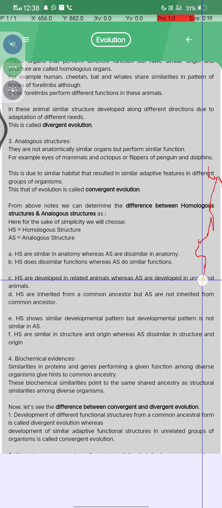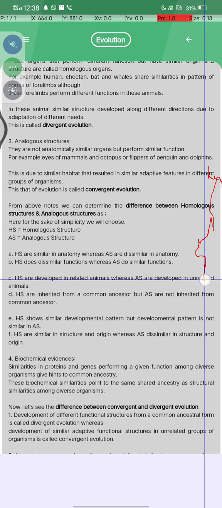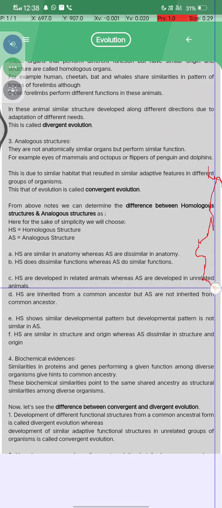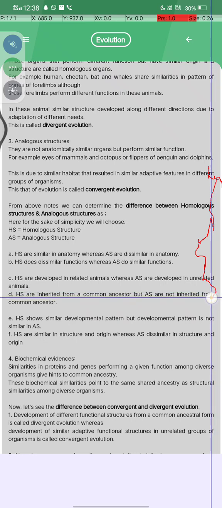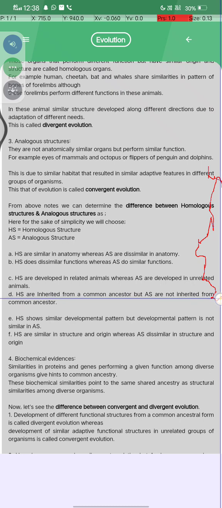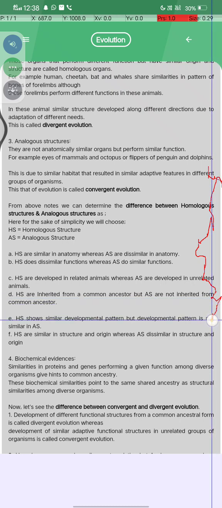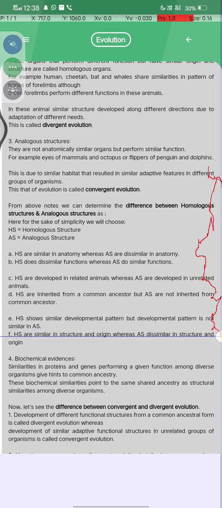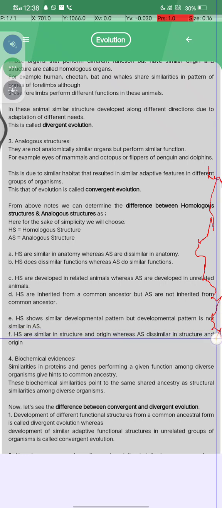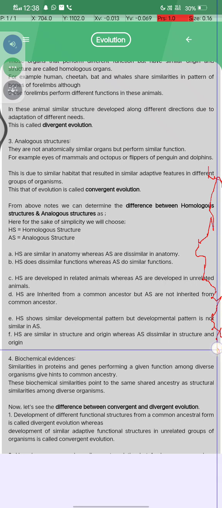HS developed in related areas whereas AS developed in unrelated areas. HS are inherited from a common ancestor but AS are not. HS show similar development, but the development pattern is not the same in AS. HS are similar in structure and origin, and AS are dissimilar in structure and origin.